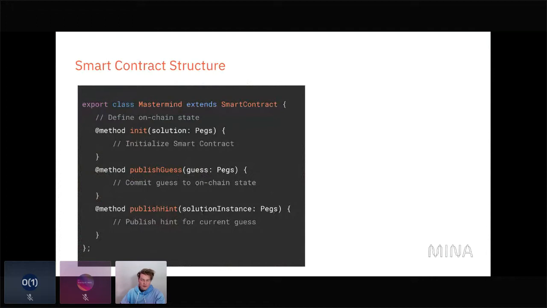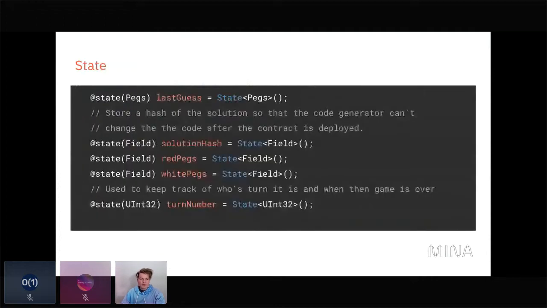And so we'll have to store some state on the blockchain. We'll just run through this really quickly. The first thing that we have to store is the last guess.